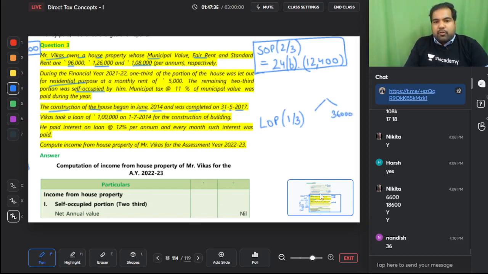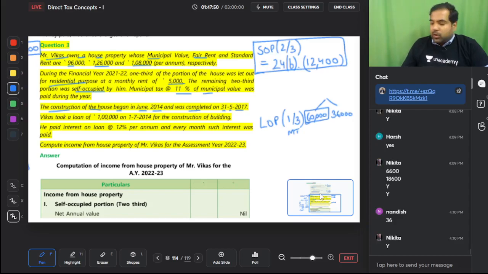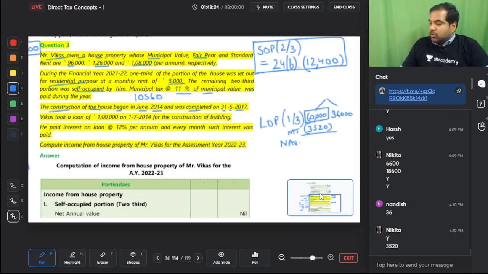What is your actual rent? 5,000 a month. 5,000 into 12 is 60,000. So 60,000 is more. You will take this. Now can you minus municipal taxes? Yes. 11% of municipal value. What is the municipal value? 96,000 into 11% is 10,560. But you will only minus 1/3 here. Divided by 3, that is 3,520. Very, very good sum, guys. And then you will get NAV. So 60,000 minus 3,520 is 56,480.